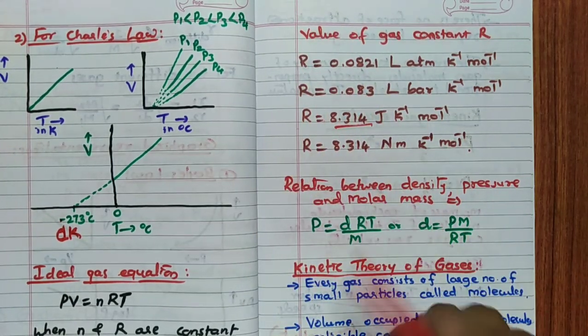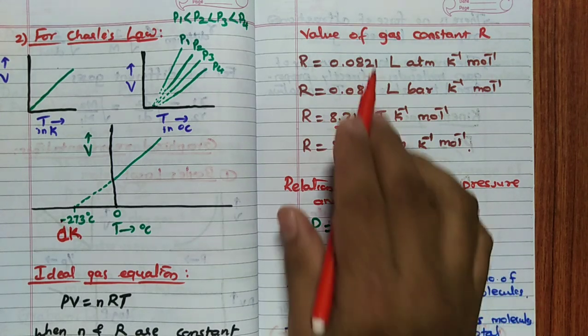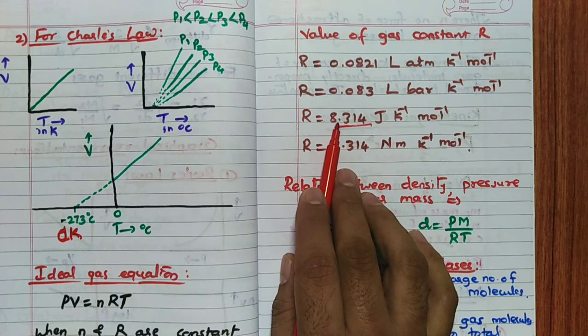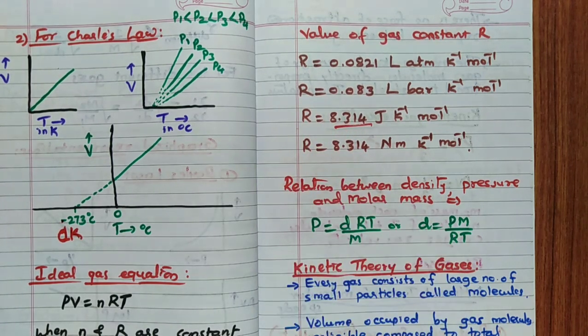Generally, if you remember, Kp is equal to Kc into RT to the power delta n. There R we are going to take this or this, depending on the pressure. But here W is equal to minus 2.303 nRT log V2 by V1. That is in case of the thermodynamics we have seen. That is W is there, joule energy. So 8.314 you have to consider.